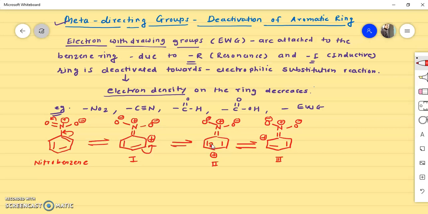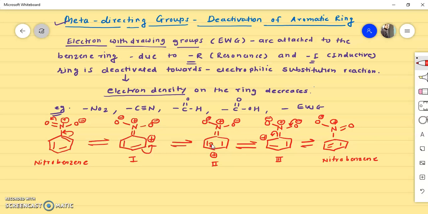Finally, if this bond gets shifted here, then we get the initial structure of nitrobenzene that we drew. I shift this bond here, so N double bond O, and the positive charge is on nitrogen, so we get the structure of nitrobenzene once again.